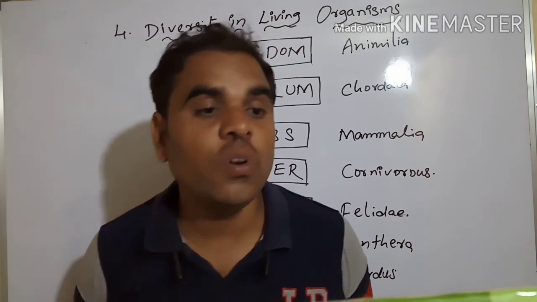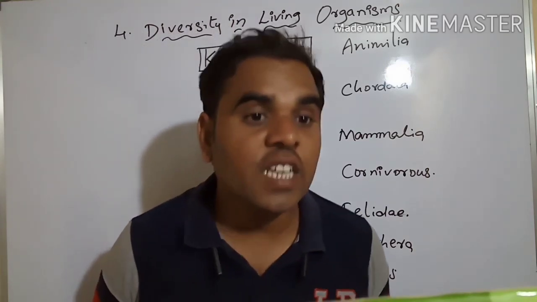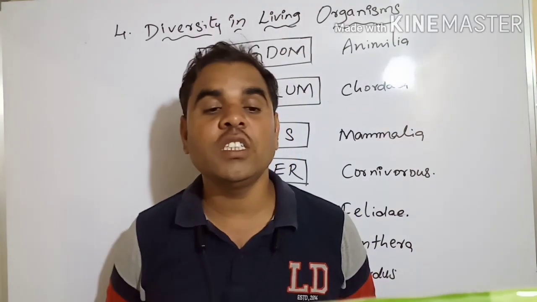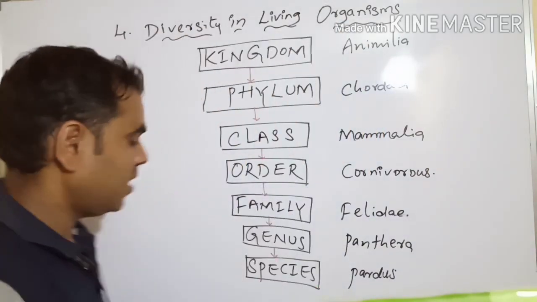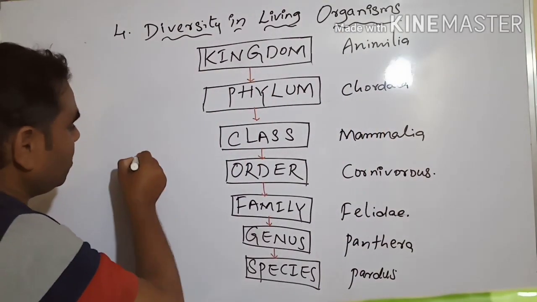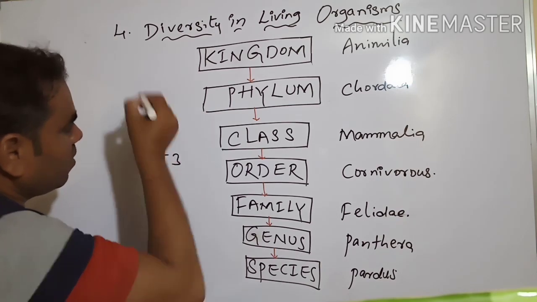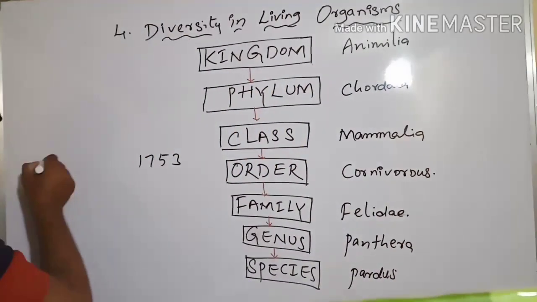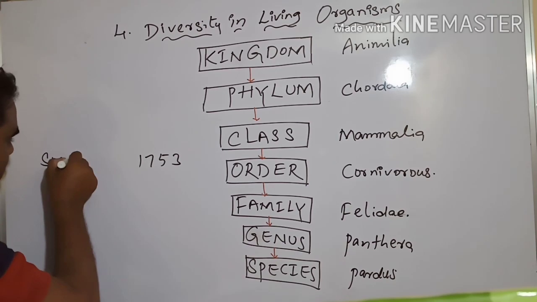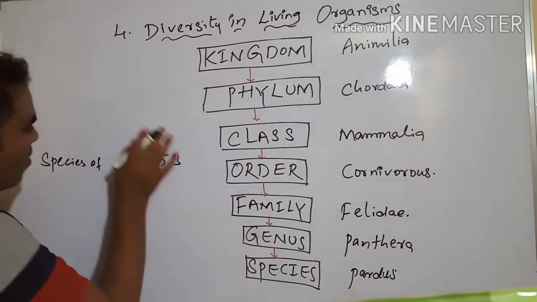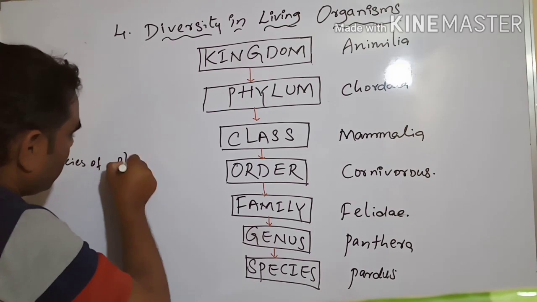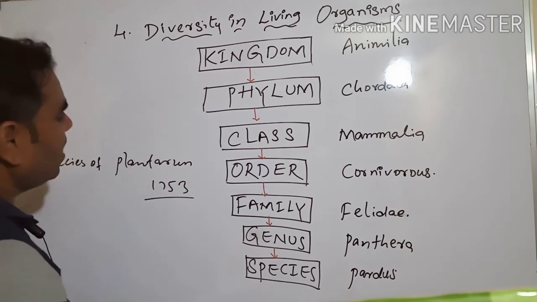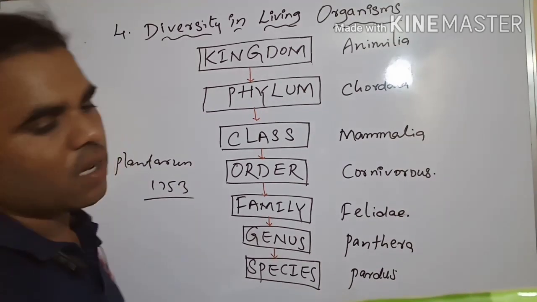It was first used by Linnaeus in his work entitled Species Plantarum, which was published in 1753. When was it published? 1753.